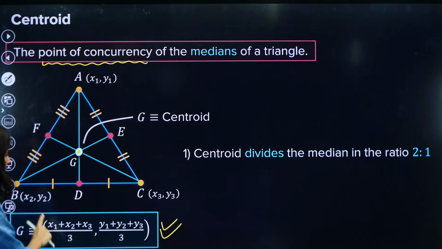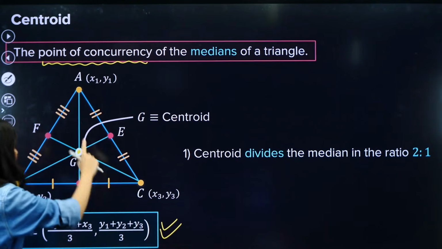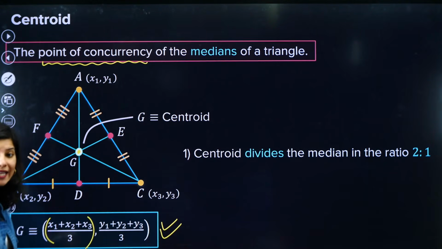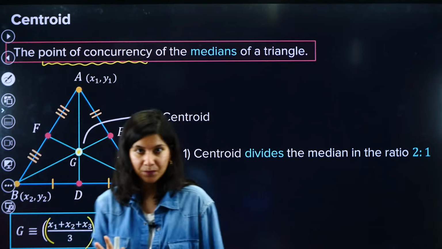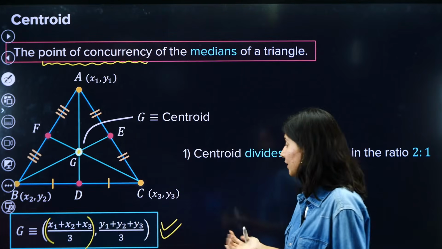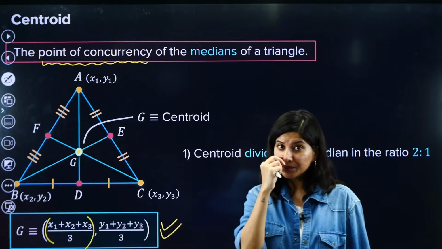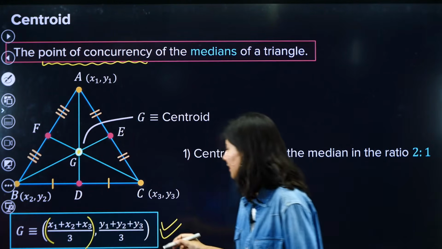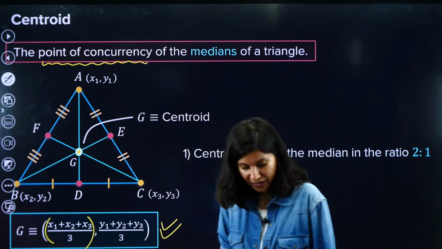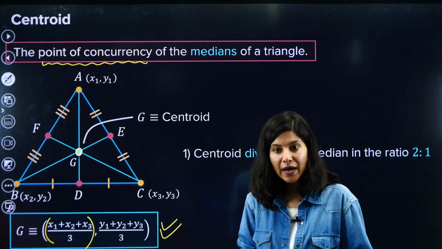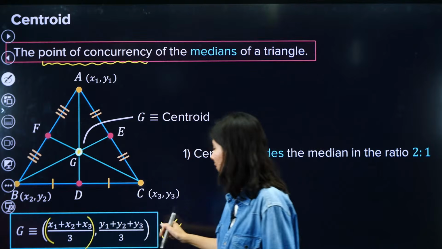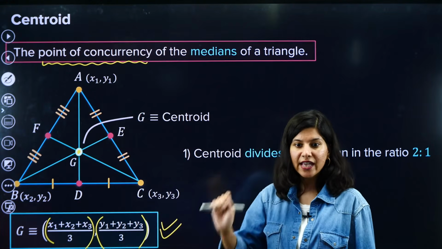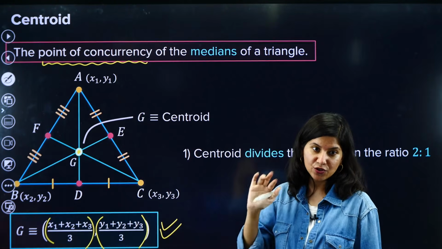The x coordinate will be the sum of all the x coordinates, x1 plus x2 plus x3 by 3. This is the x coordinate of the triangle's centroid. And what is the y coordinate? The pattern is the same, the template is the same. That is going to be y1 plus y2 plus y3 by 3. So this is the y coordinate of the centroid. Very basic. Everybody should understand and learn this.